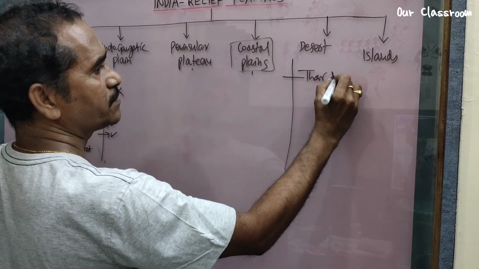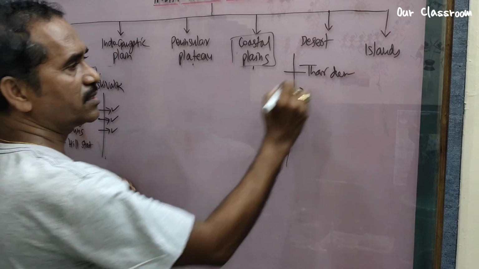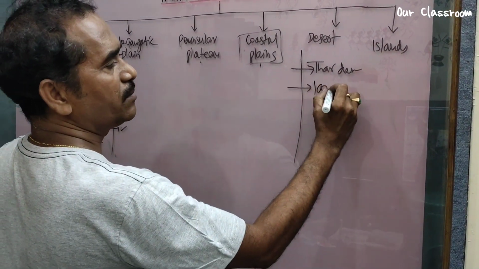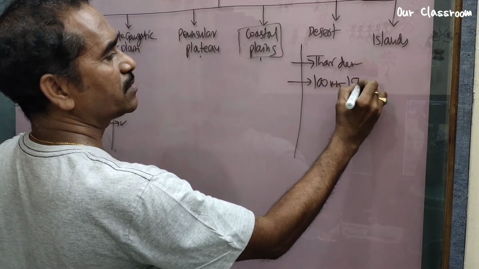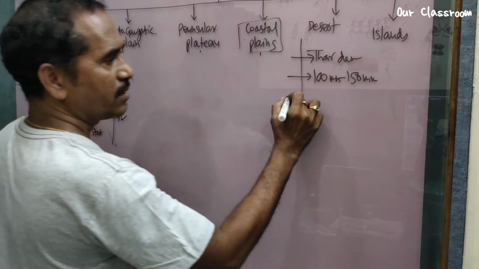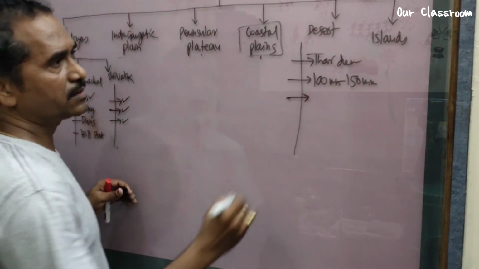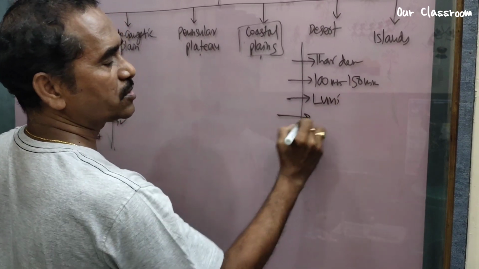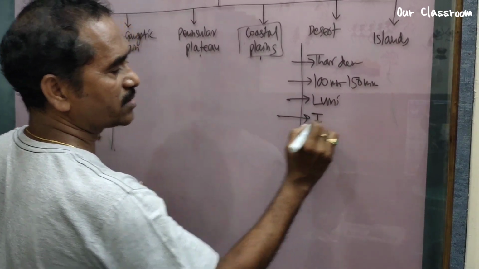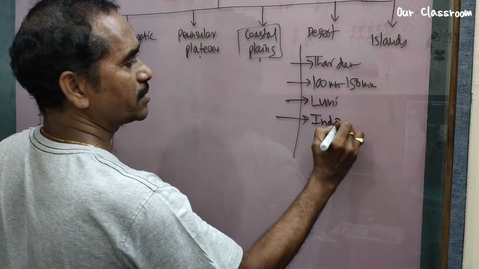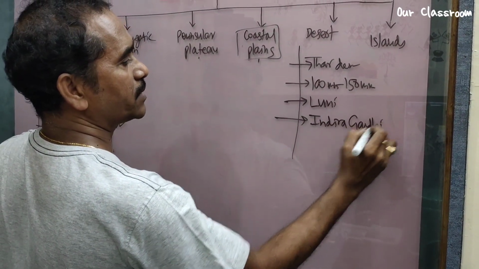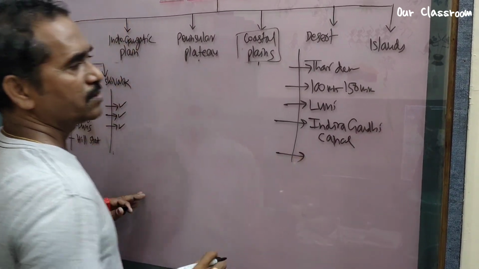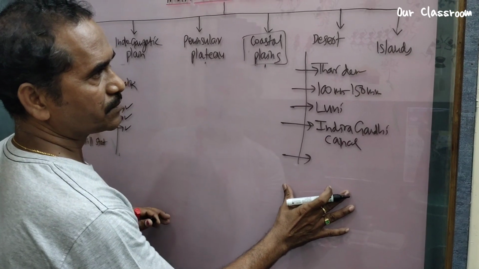Next, we see very little precipitation, 100 millimeters to 150 millimeters occurs here. Next, very important, only one river, the Luni river, flows through it, and the Indira Gandhi Canal. You know, it is the longest canal in India. Okay, this is about desert.